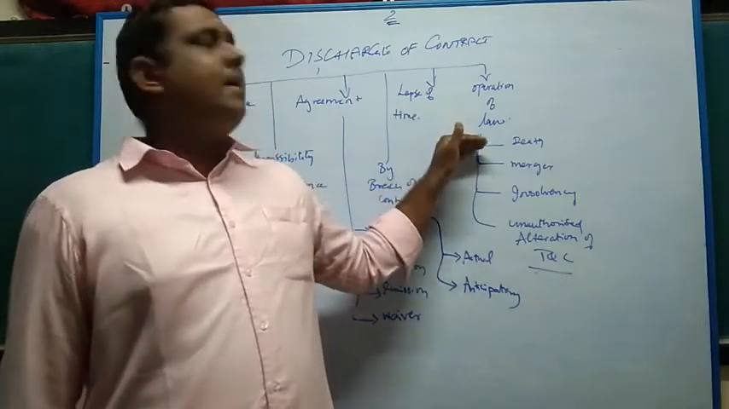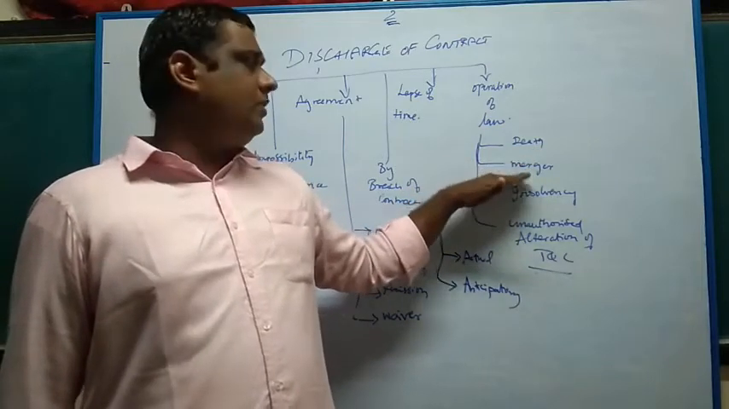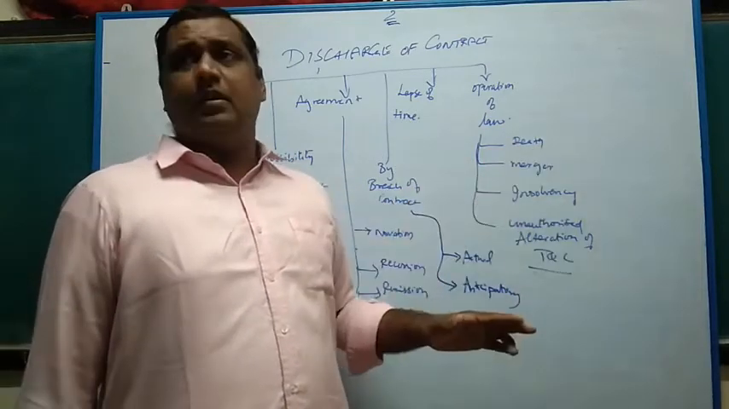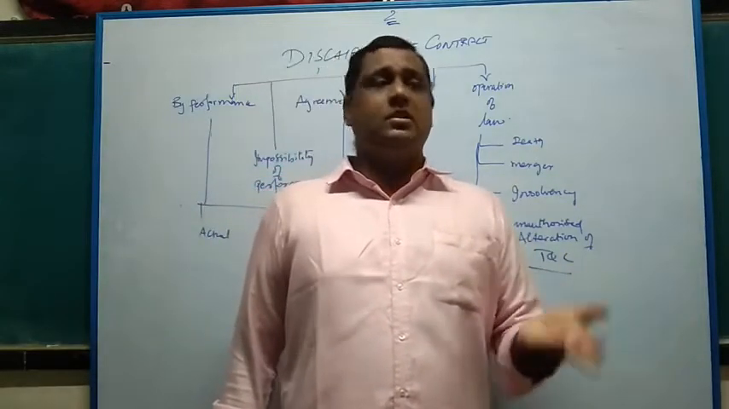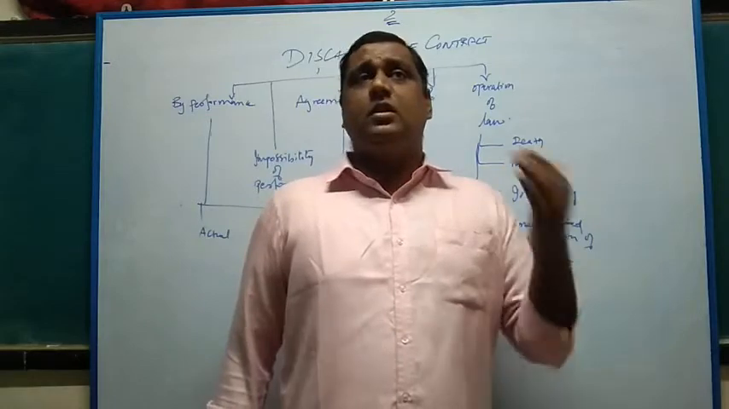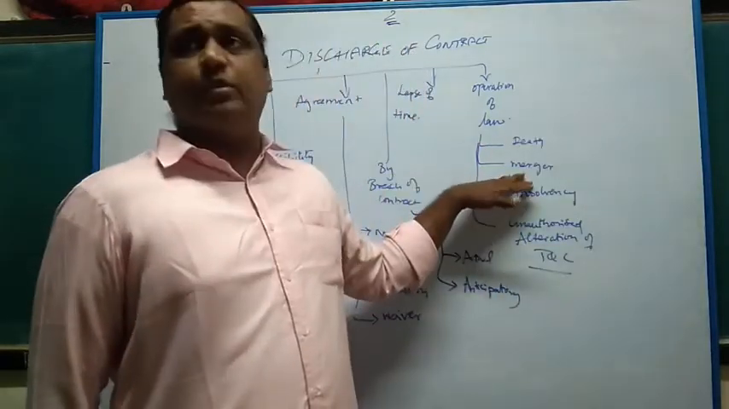Again, operation of law: death of the parties is one case. Merger is where one situation merges with another. Right now, you may be a tenant of the house, but later you will become the owner of the house. So the tenancy merges into ownership. That is called a merger situation.